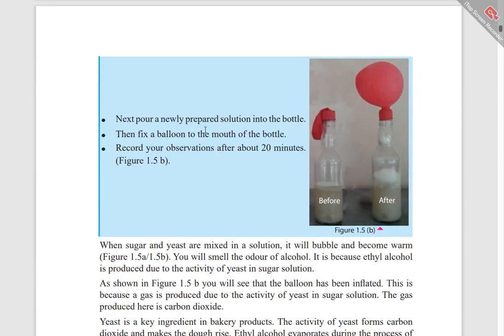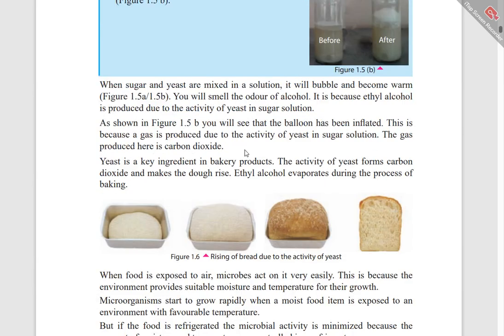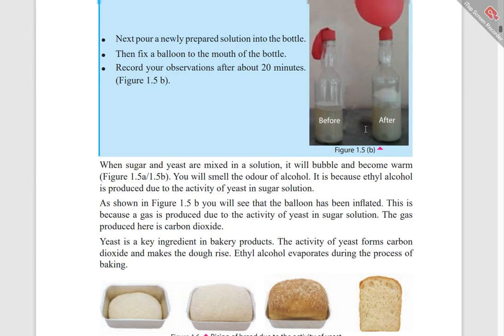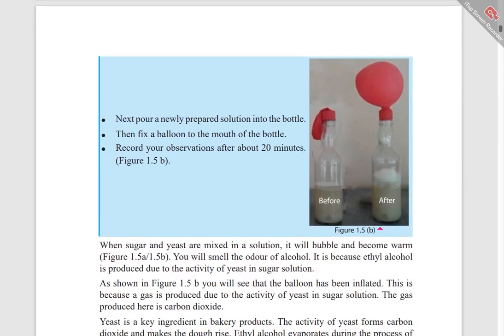Next, pour the newly prepared solution into the bottle and fix a balloon to the mouth of the bottle. Then record your observation. The balloon has inflated. This is because a gas was produced by the activity of yeast in the sugar solution. The gas produced here is carbon dioxide.